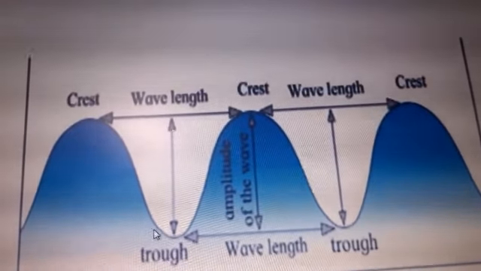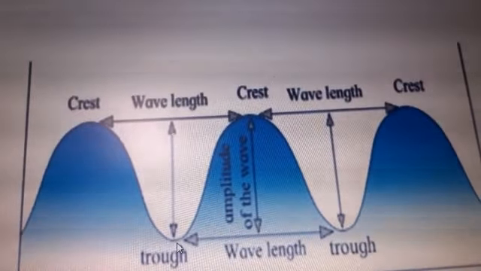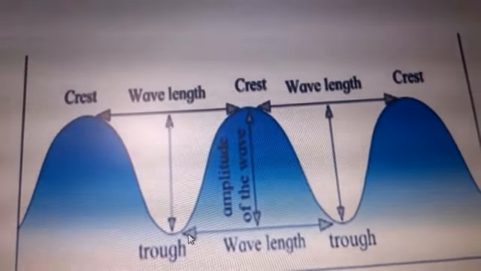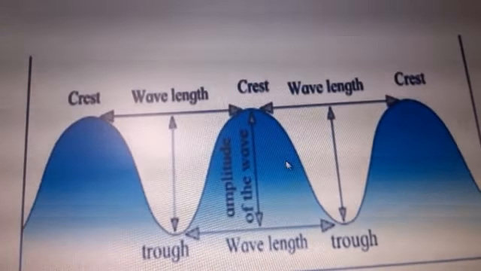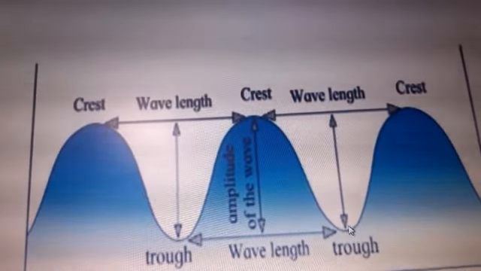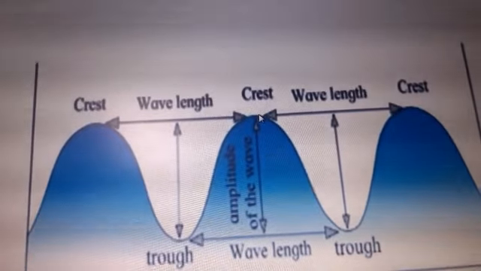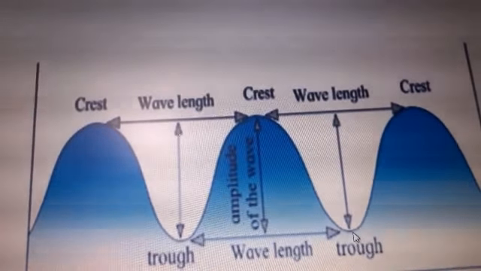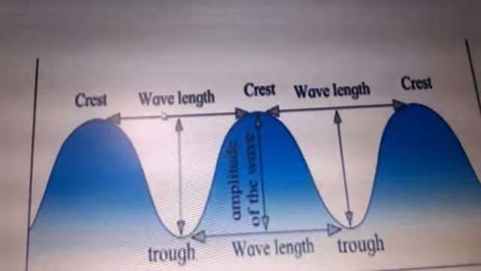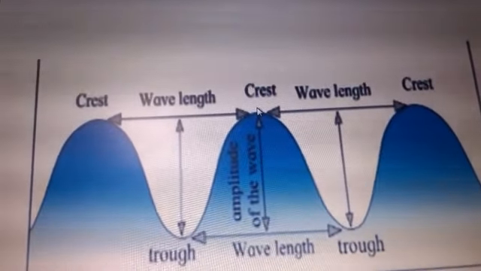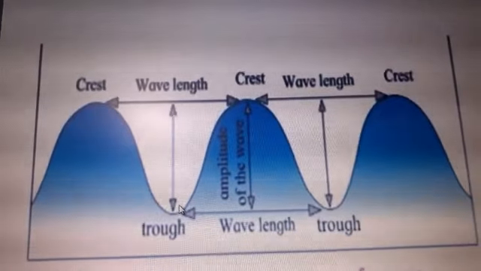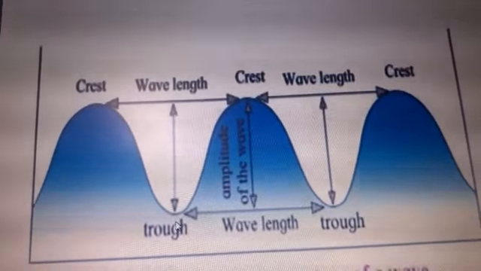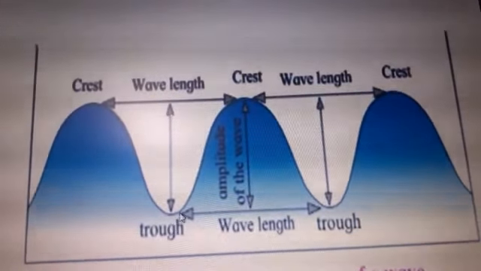Now the energy is provided to the water, and again the water rises up and again it falls down. So this is the raised part of a wave and this is the depressed part. Now I have told you that crest is the raised part and this depressed part is called the trough. Crest and the trough.